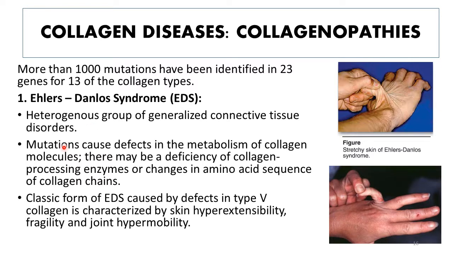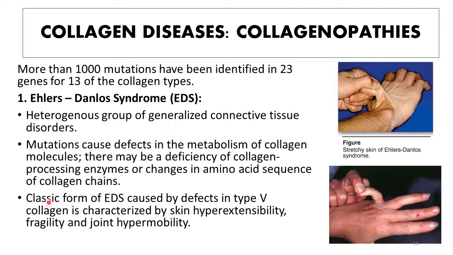And mutations in case of EDS cause defects in the metabolism of collagen molecules, and as a result of these mutations, there may be a deficiency of collagen processing enzymes such as lysyl oxidase, which is involved in eventually cross-link formation. Or these mutations can also result in changes in the sequence of amino acids in the alpha polypeptide chains of different collagen types. So different types of mutations are associated with EDS, and according to the type of mutations and the type of defect they are causing, the signs and symptoms of EDS may vary.